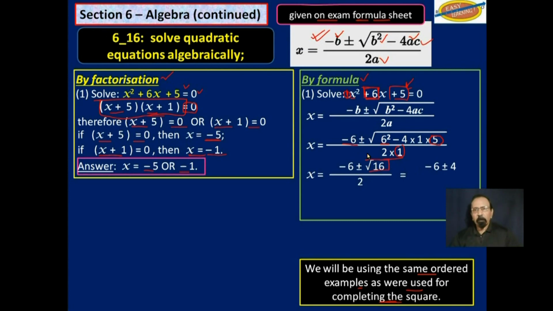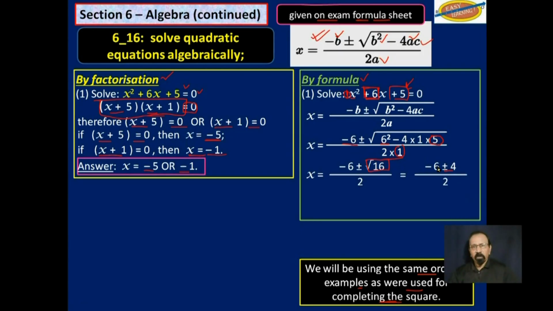This here would work out to be plus or minus 4 over 2. So negative 6 plus or minus 4 over 2. And negative 6 minus 4 would give you negative 10 over 2, which would give you negative 5. Or negative 6 plus 4 is negative 2 divided by 2, which would give you negative 1. So here are your answers again that we got from factorization. We now have them under the use of formula.